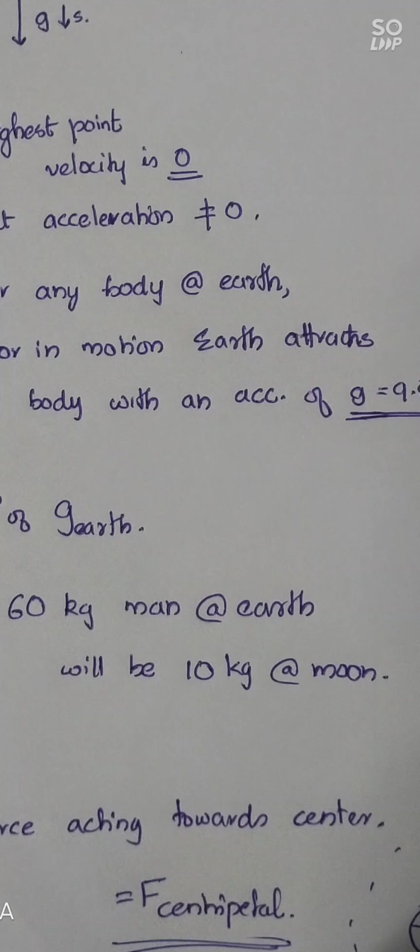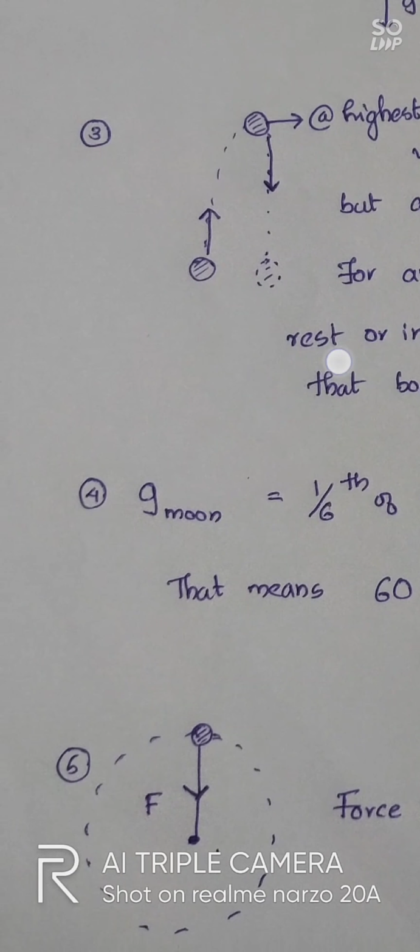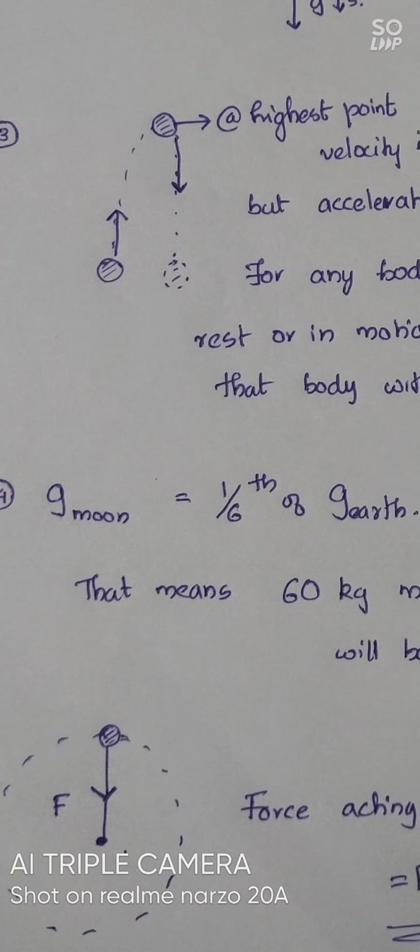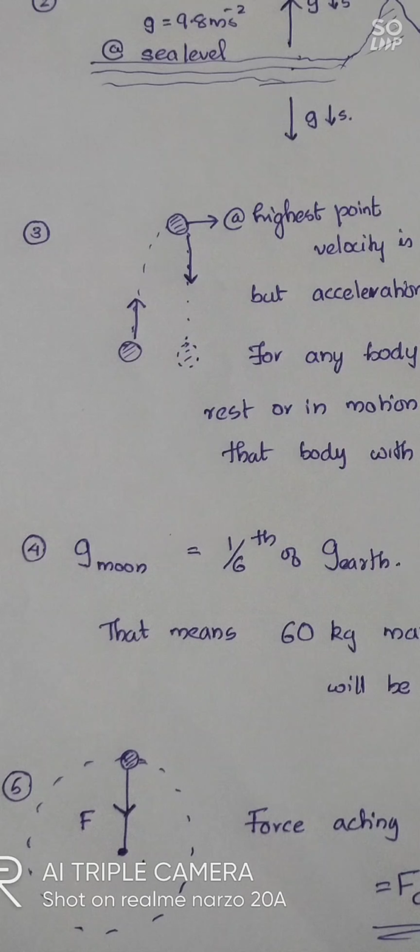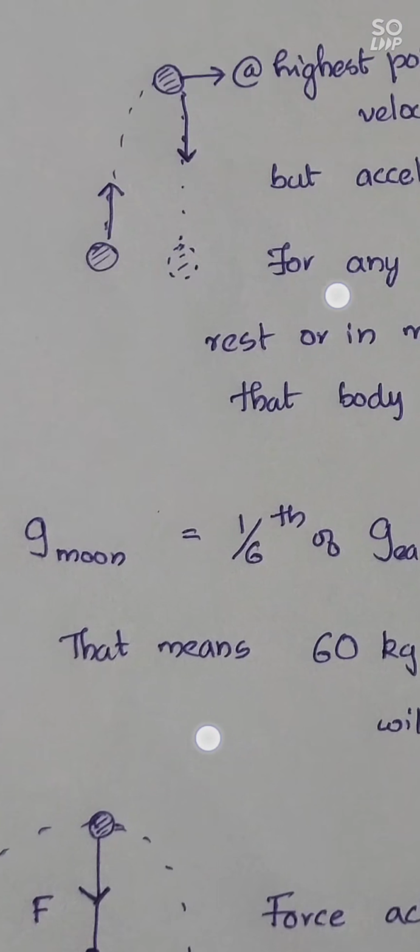10 kilogram weight. This means the gravitational pull of Earth is 6 times greater than that of moon. So I must say you must learn this by heart. The acceleration due to gravity of moon is 1 by 6th of the acceleration due to gravity of Earth. You should learn this by heart. This is a very, very, very important concept.